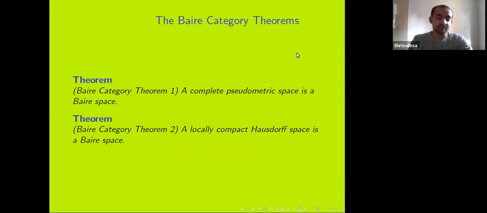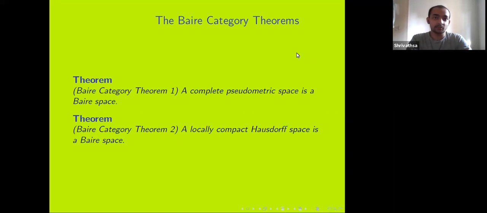I will define what a pseudometric is soon, but just keep in mind that if you're not comfortable with pseudometric spaces, you can think of metric spaces as well. Now, complete pseudometric spaces and locally compact Hausdorff spaces are two categories of spaces that analysts and topologists deal with most of the time.